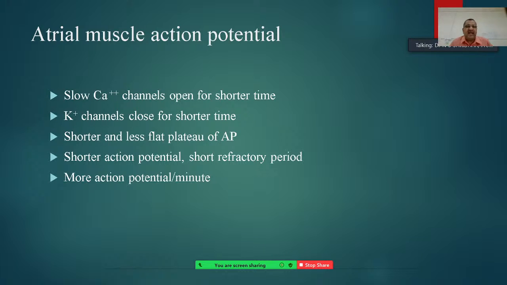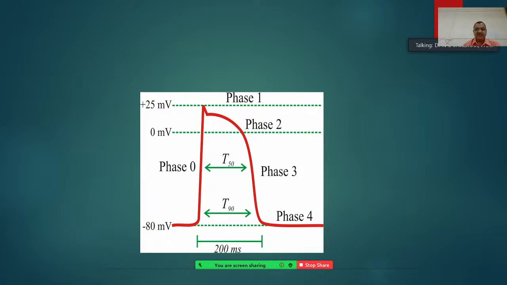Whereas the atrial muscle action potential has the slow calcium channels open for a shorter time, and the potassium channels close for a shorter time, so there is a shorter and less prominent plateau of the action potential, a shorter action potential, and a short refractory period. These are all the characteristics of the atrial muscle potential. More action potentials per minute are also a characteristic.